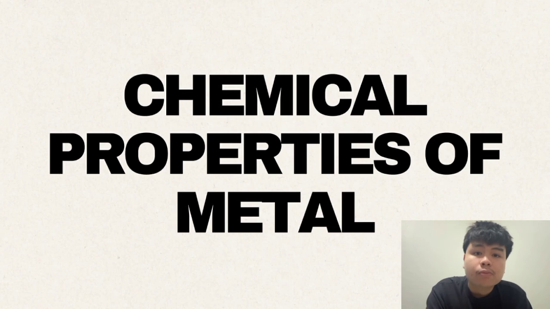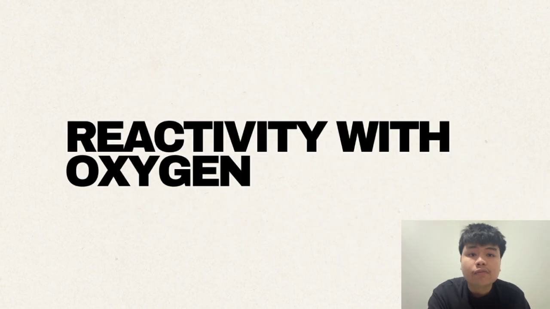Second, chemical properties of metals. Now, let's move on to the chemical properties of metals. First, reactivity with oxygen. Metals react with oxygen to form metal oxides. For example, iron reacts with oxygen and moisture to form rust.